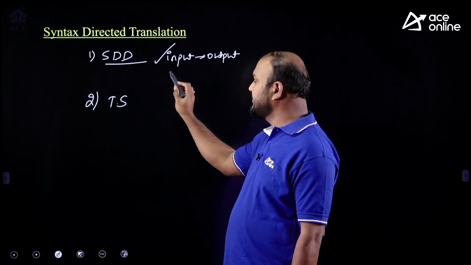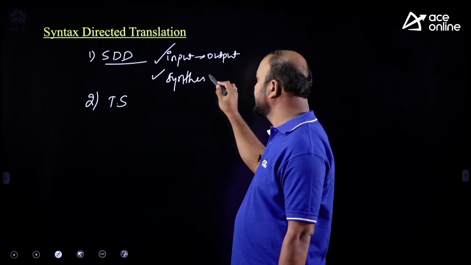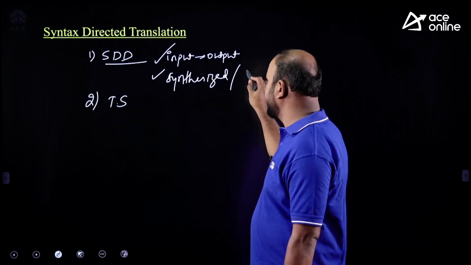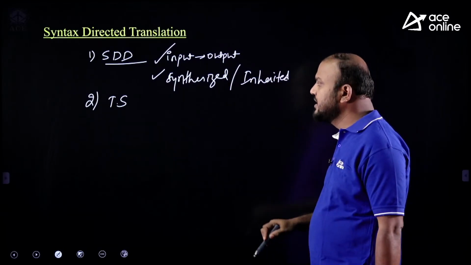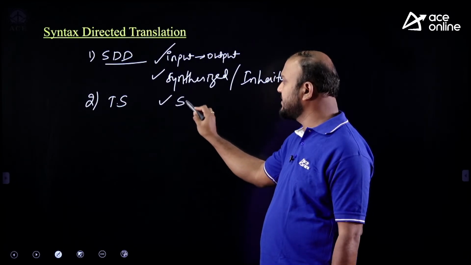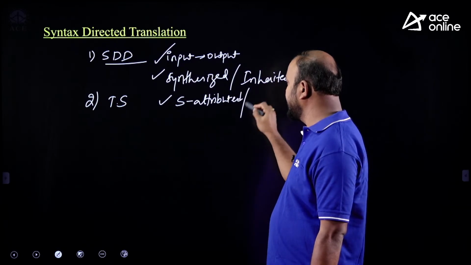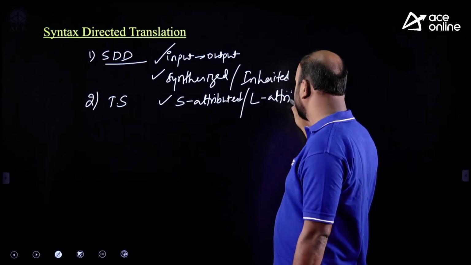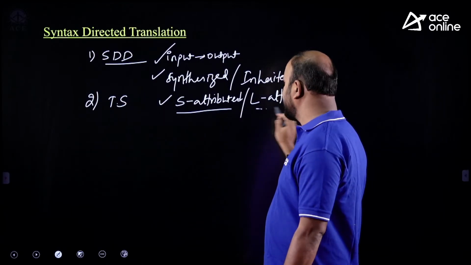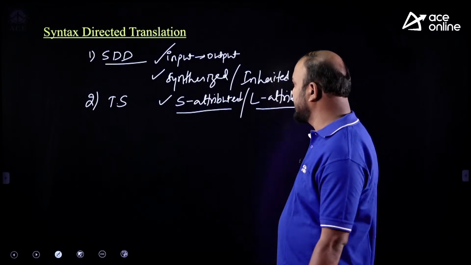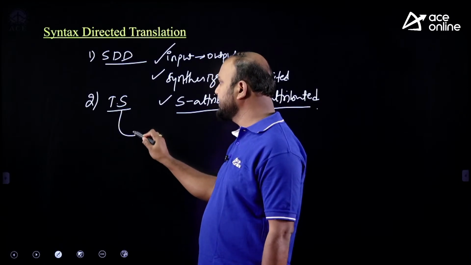And in syntax directed definition, we have 2 types of attributes. We call synthesized attributes and inherited attributes. You may expect a question on the attributes, and questions were asked on S attributed grammar, means S attributed definition and L attributed definition. Questions were asked on S attributed and L attributed. This is also one of the important topics where you can expect questions. And one important thing is translation scheme.